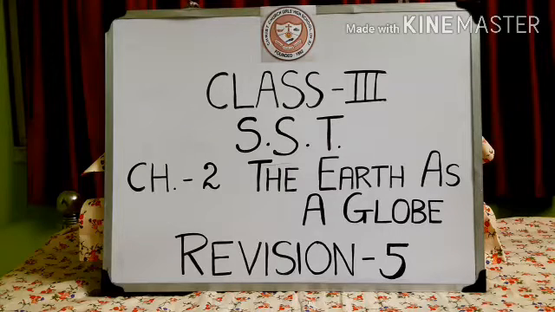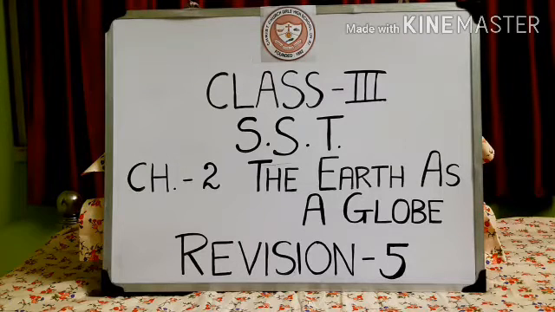Lastly, we have learnt about the directions. We have learnt about the 4 directions: north, south, east and west. Got it? If we see a map hanging, the upper portion is the north, the lower portion is the south.